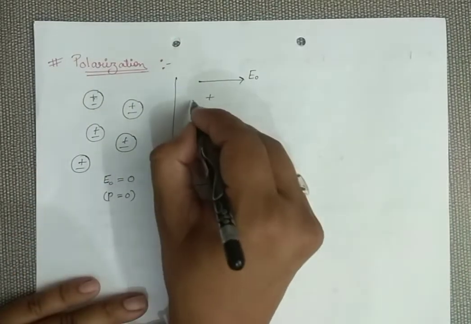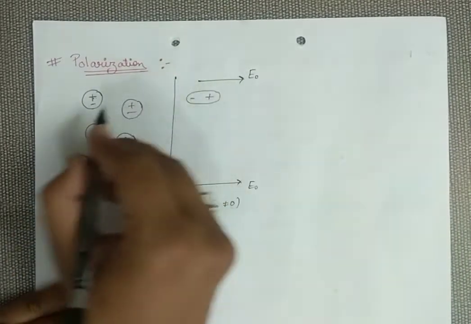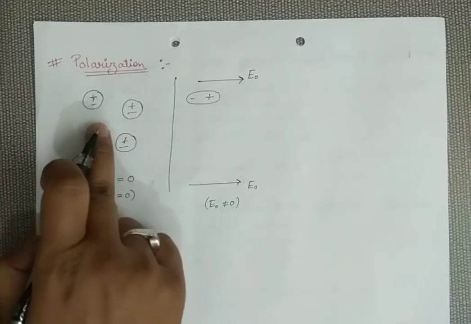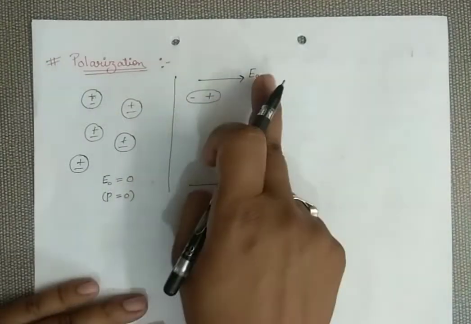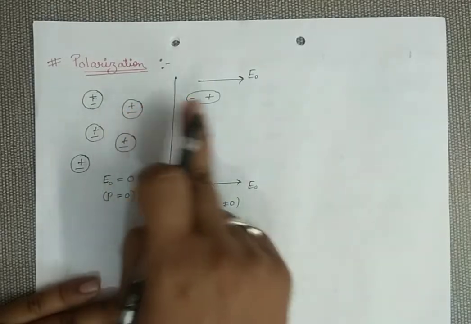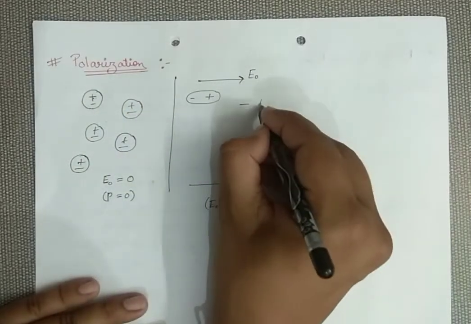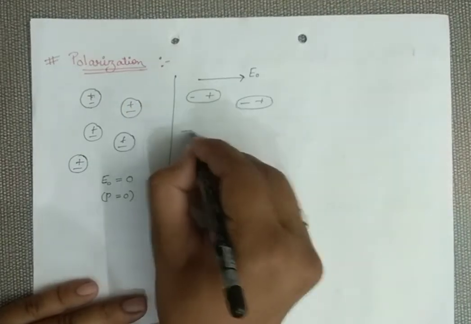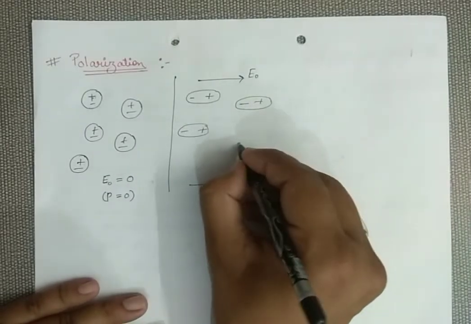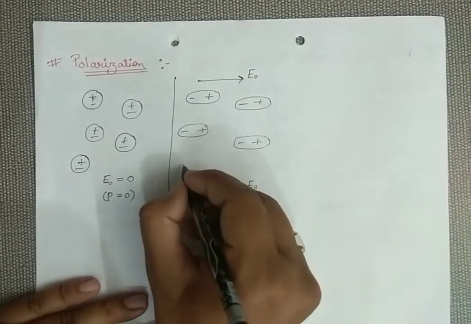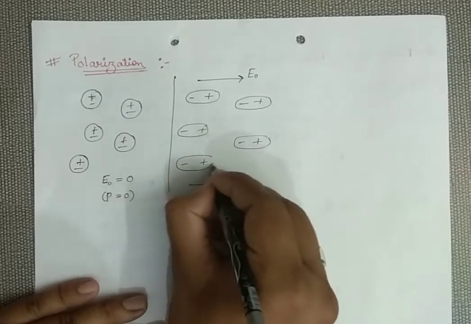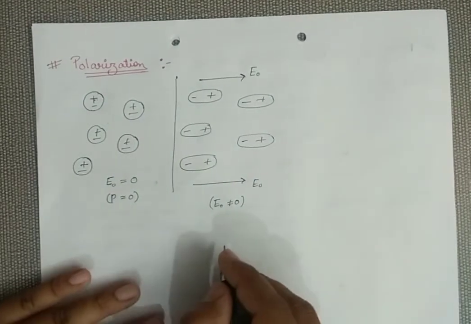So these molecules, which earlier were non-polar, in the presence of electric field start to convert into polar molecules. Initially these molecules were non-polar, but due to the presence of external electric field, they get converted into polar molecules.